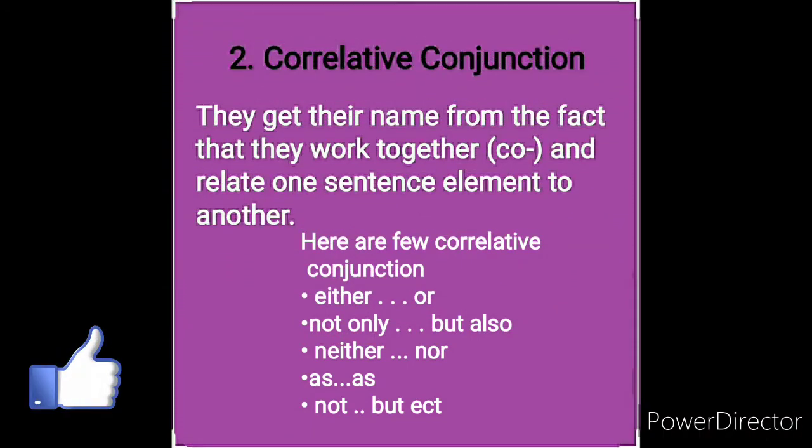Correlative conjunction. They get their name from the fact that they work together and relate one sentence element to another. Here are a few correlative conjunctions. Either or, it is used for choice. Not only but also, it is used for and. Neither nor, it is used for no choice. As, it is used for comparing. Not but, it is used for and.